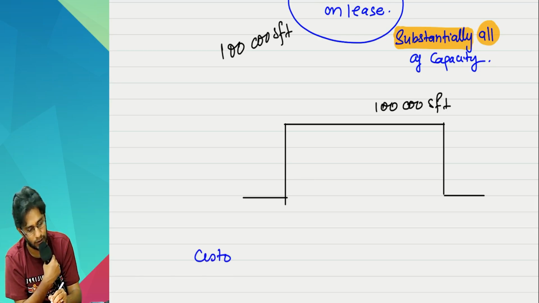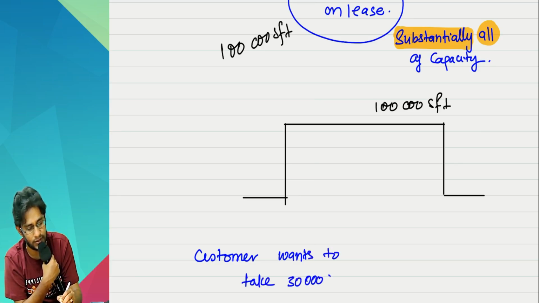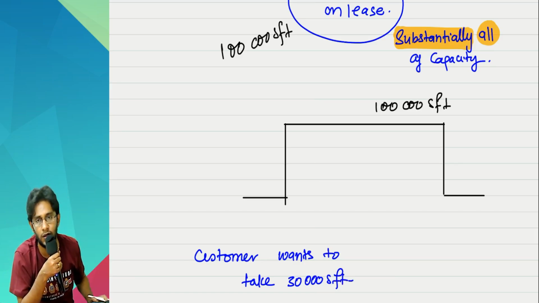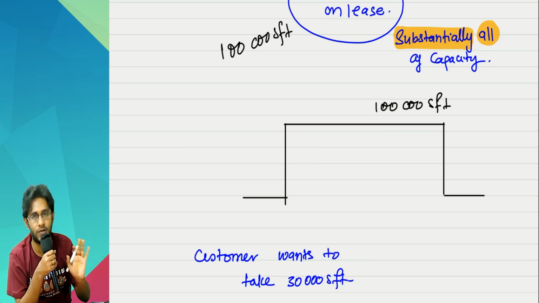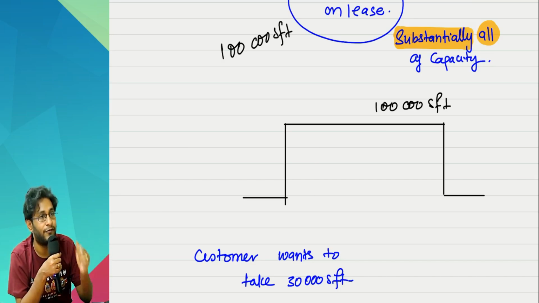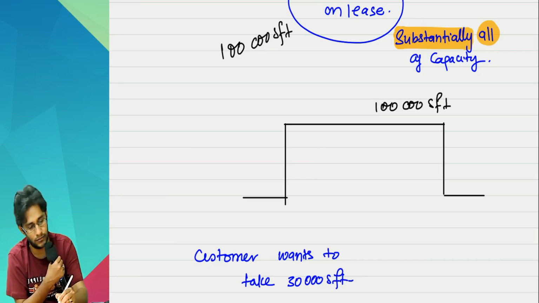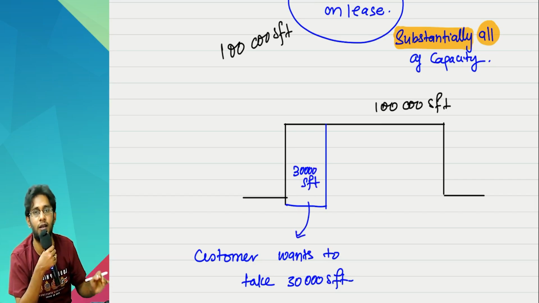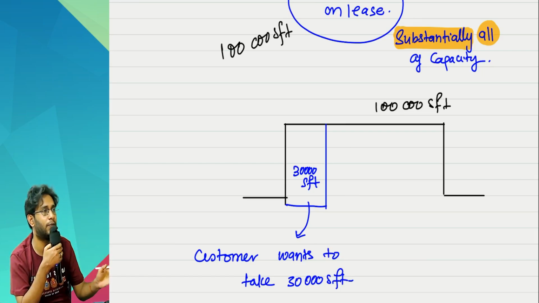Suppose there is a customer who wants to take only 30,000 SFT on lease. If this fellow is taking only 30,000 SFT on lease, this is not substantially all for sure. In that case, which 30,000 is he taking? Clearly you must mention and identify. If you identify like that, then only the physically distinct point is satisfied. Otherwise, the physically distinct point is not satisfied.